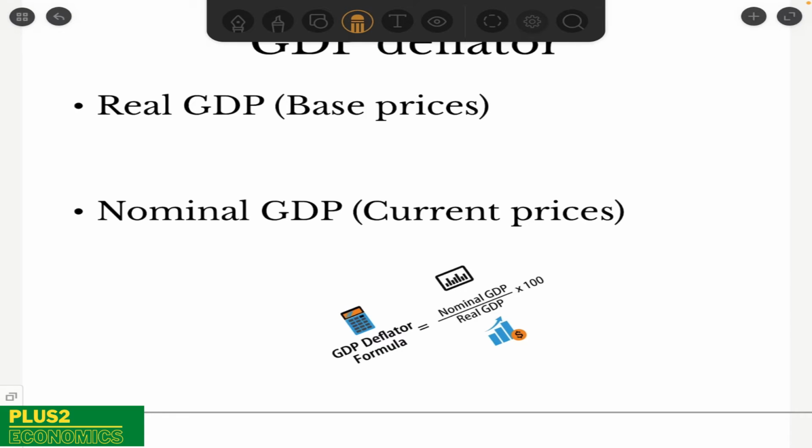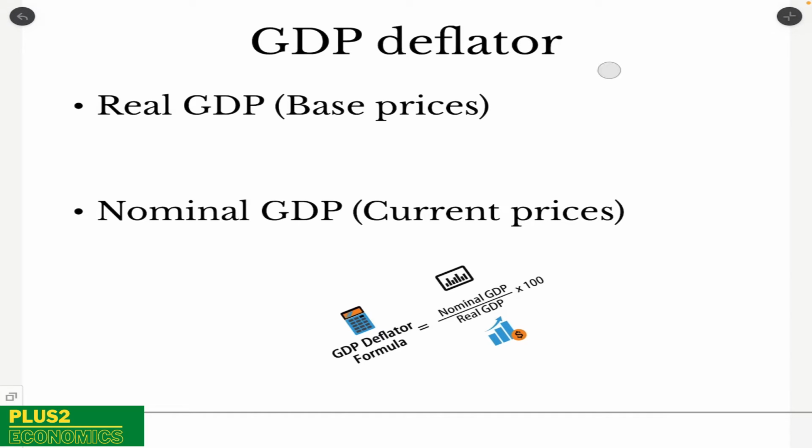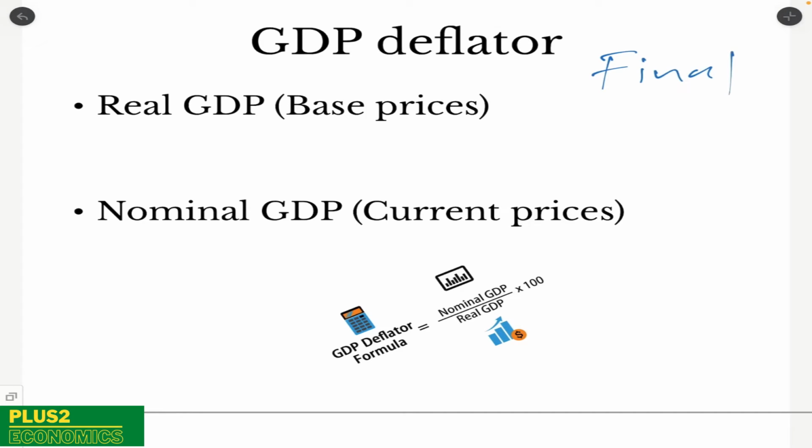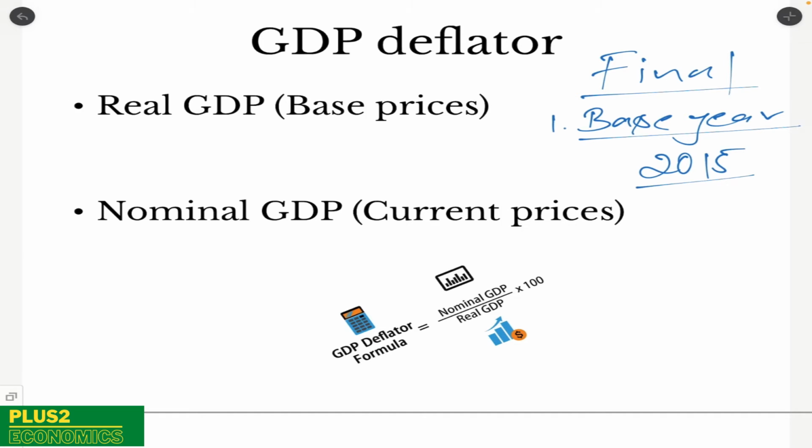Now, when we have to calculate GDP, we generally take the values of the final goods. So when we consider the values of the final goods, we have 2 options. Option number 1 is we can consider a base year. So what is the meaning of a base year? A committee which comprises of the finance minister, RBI governor and government representatives and RBI representatives will select a particular year. For instance, let us take 2015. 2015 is decided as the base year.